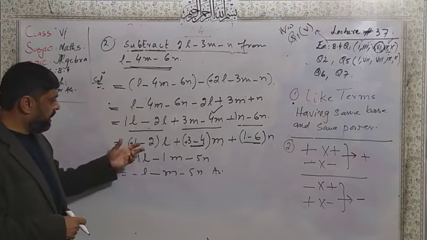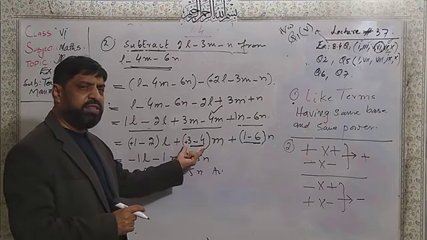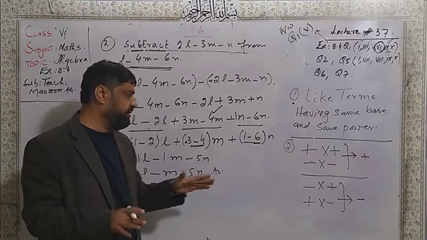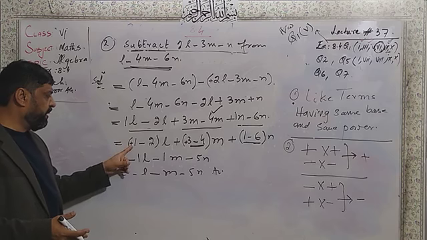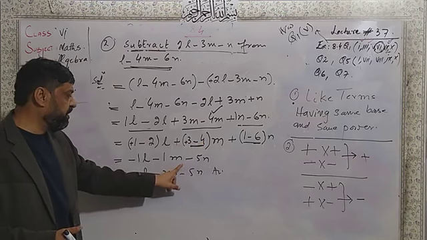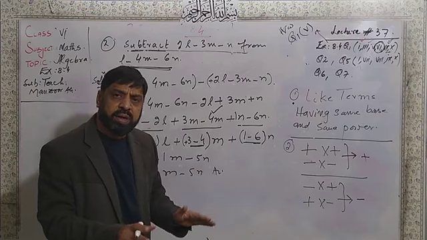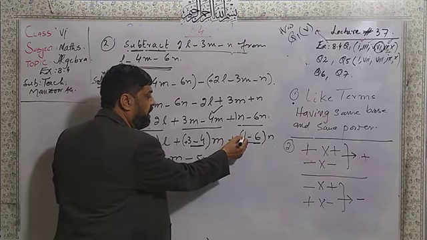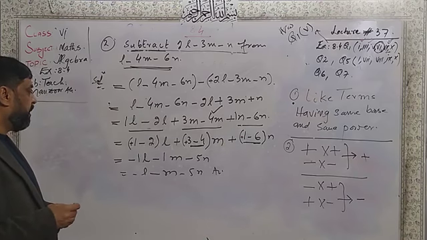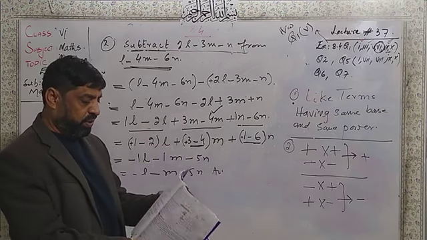Then I put the coefficients inside the bracket, with one standard base. Now, addition. Plus 1 minus 2, its answer is minus 1. Plus 3 minus 4, its answer is minus 1. Here 1 minus 6, the answer is minus 5, because there is no sign, it will be plus. So dear students, the answer we got is minus a, minus n and minus 5n. Okay.